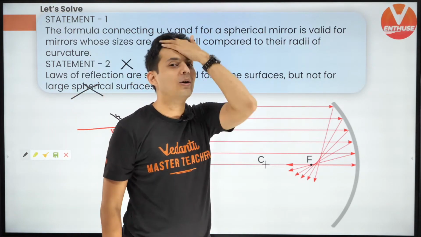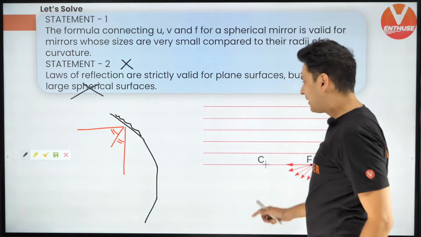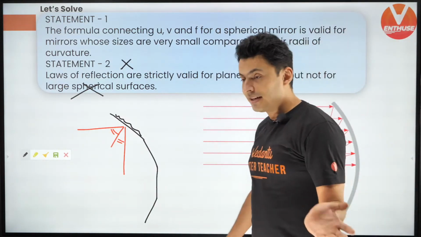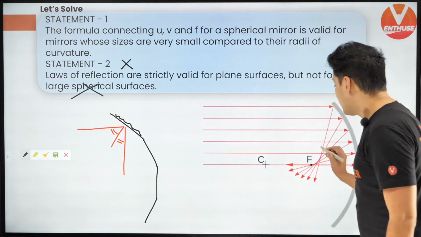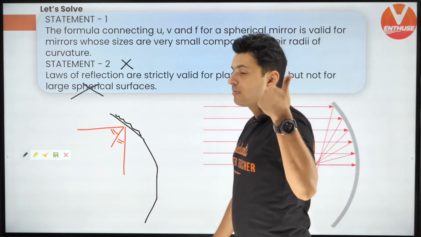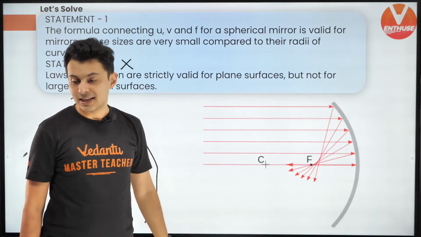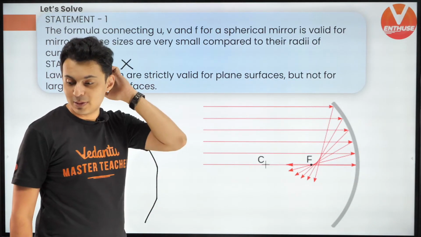What is this error called? It's there in NCERT, guys. Because all the rays do not meet exactly at the same point, the focal point is not the same, because of which there is some defect which is produced. What is that error called? Come on, think about it.